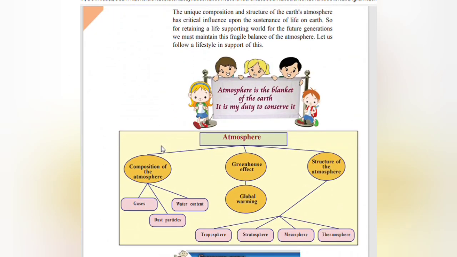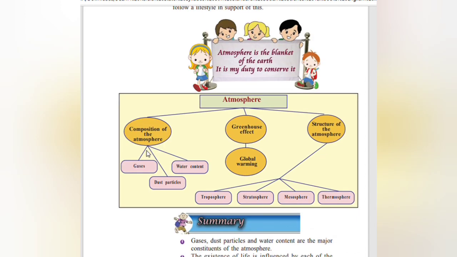The unique composition and structure of Earth's atmosphere has a critical influence on the sustenance of life on Earth. So for retaining a life supporting world for future generations, we must maintain the fragile balance of the atmosphere. Let us follow a lifestyle in support of this. Atmosphere is a blanket of the earth. It is my duty to conserve it.